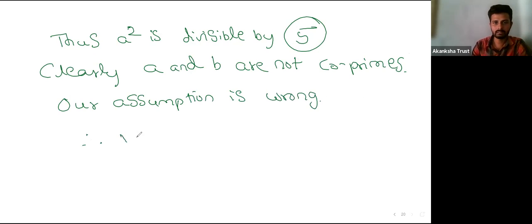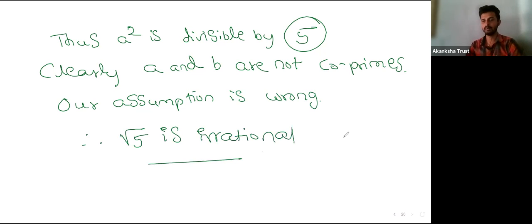Therefore we can say root 5 is irrational. The assumption that root 5 is rational is wrong. Therefore we can say root 5 is irrational. Is that clear, everyone?